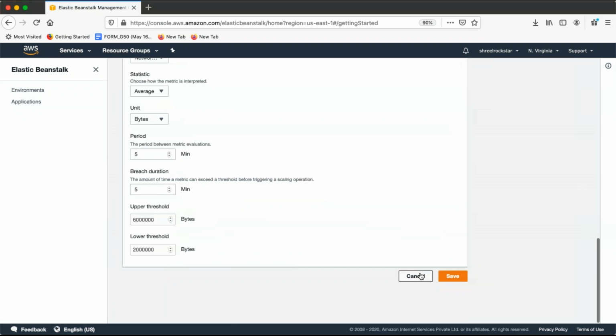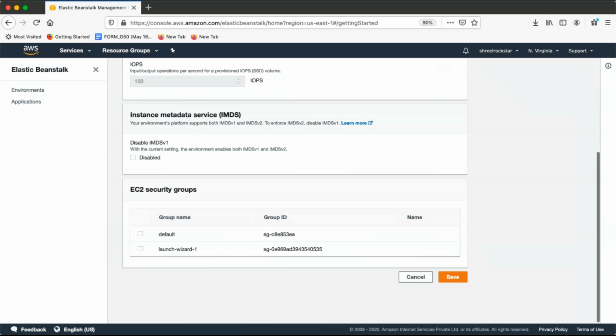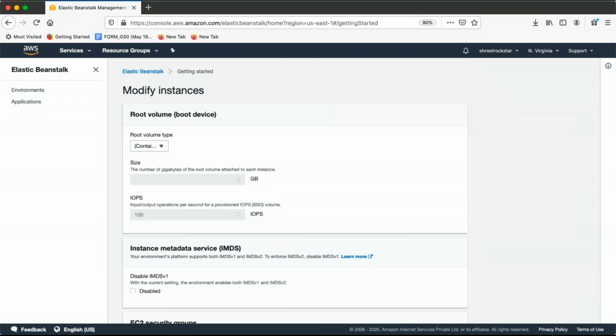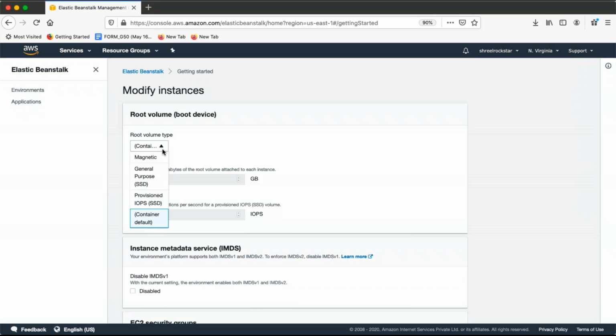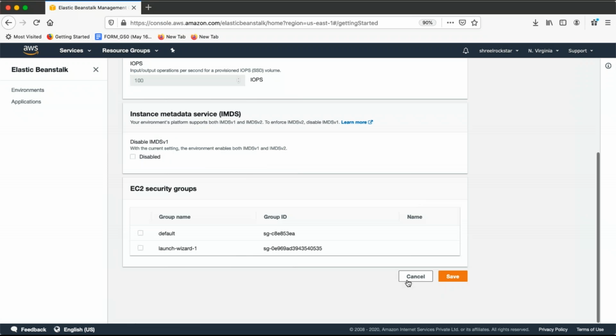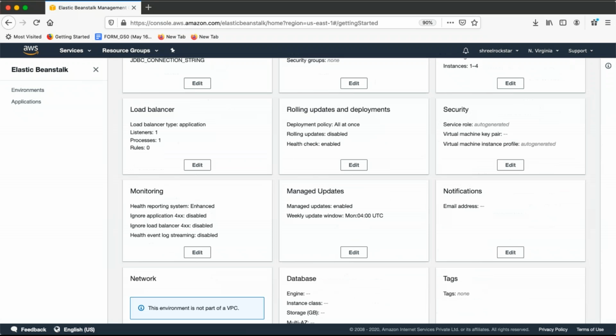Cool. So like this, guys, you can customize each option based on your need and requirement. Everything is available, whatever size and capacity I'm looking for. And see, the volume will be used by default. Container default means it will be much faster compared with your normal hard drive in a real-time case. Guys, let me know if anything is not clear.